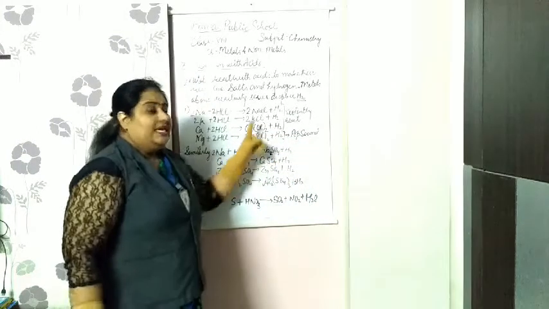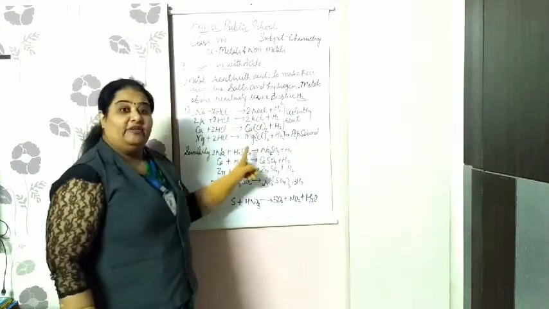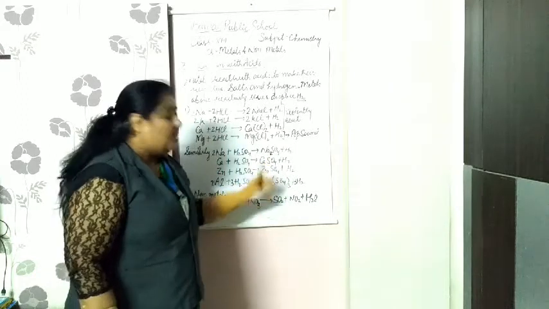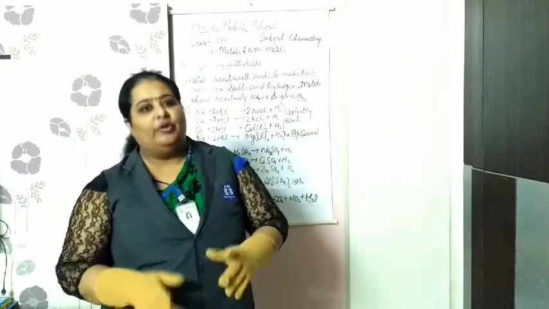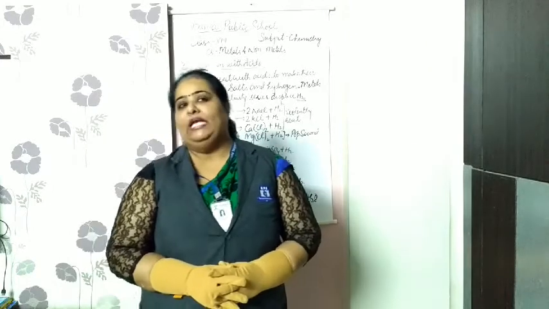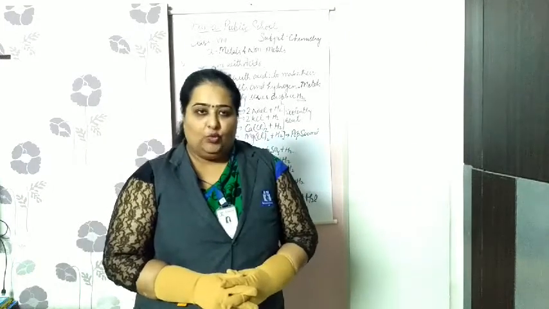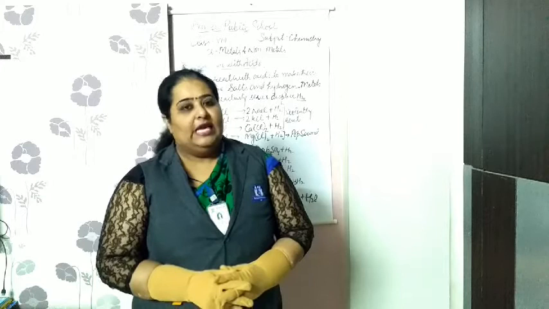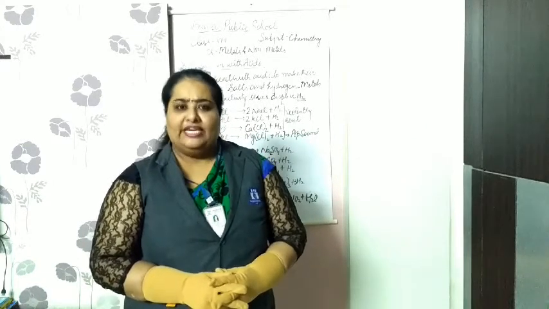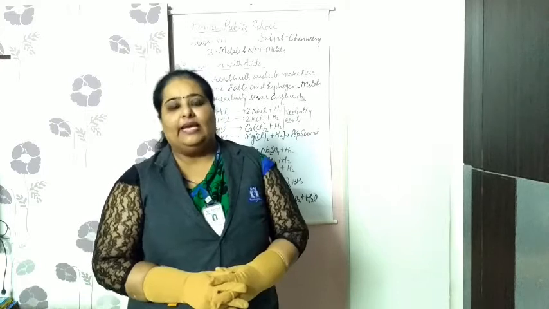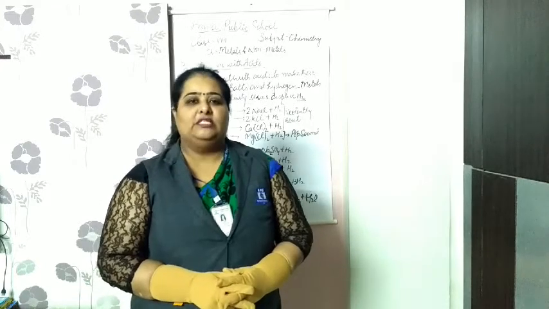Now students, in the same way as they reacted with the hydrochloric acid, metals react with the sulfuric acid. That is, when sodium reacts with the sulfuric acid, it makes sodium sulfate. Na2SO4 is the formula. Again, it's a salt. When chloride, sulfate, nitrate come at the end of the formula, that is a salt.